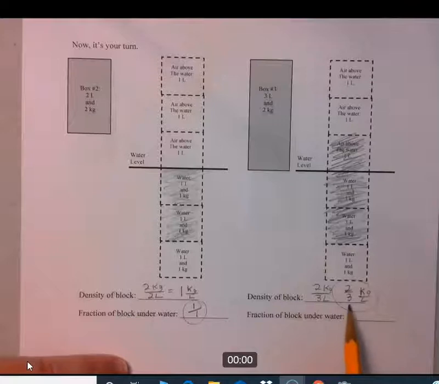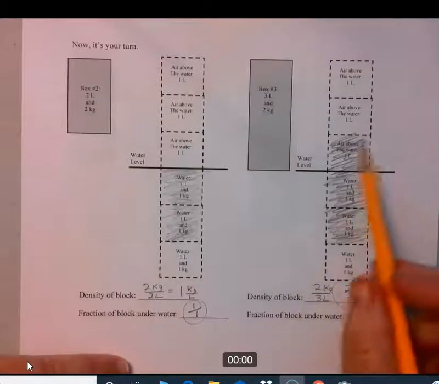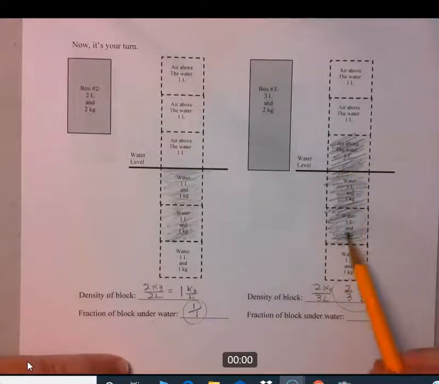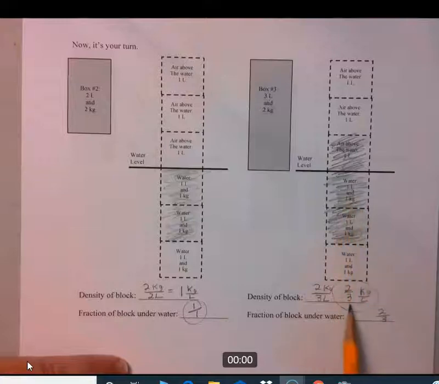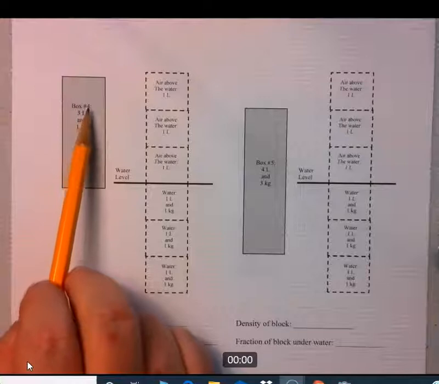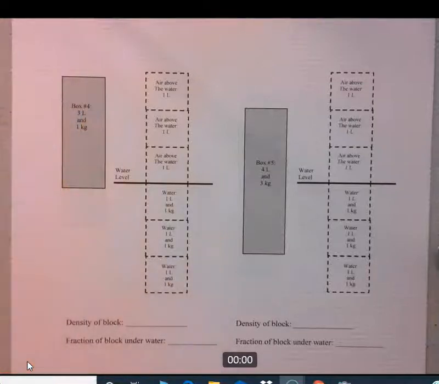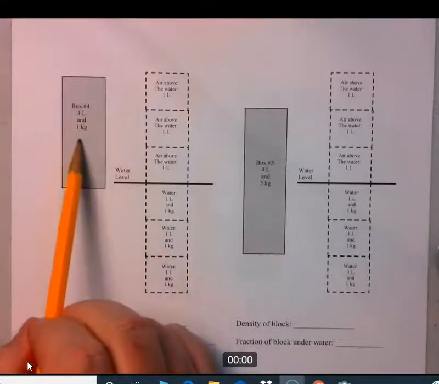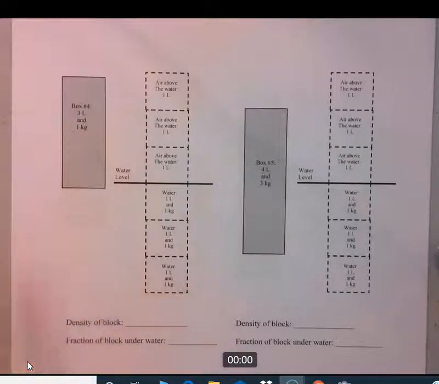Now, what fraction of the block is below the water? Well, it has 3 liters, and 2 of them are below the water, so 2/3 of the block is below the water. So again, the fraction of the block that's below the water is equal to the density. Okay, let's move on to box or block. Sometimes I call it box, sometimes block. Let's move on to box number 4. And it has a volume of 3 liters and a mass of 1 kilogram. So go ahead and try to do this on your own. Pause the video.